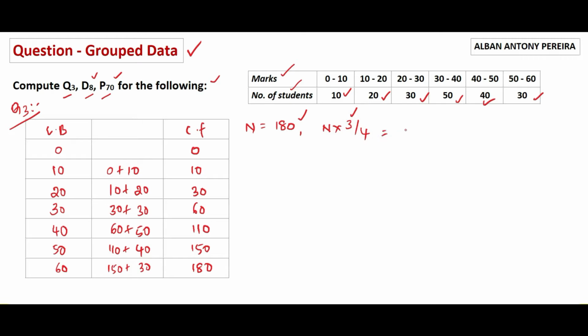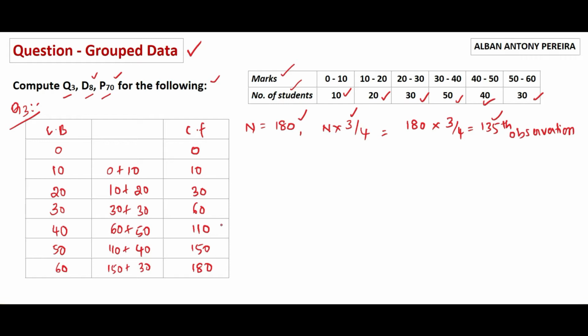That is 180 into 3 divided by 4, which gives us the answer 135, the 135th observation.